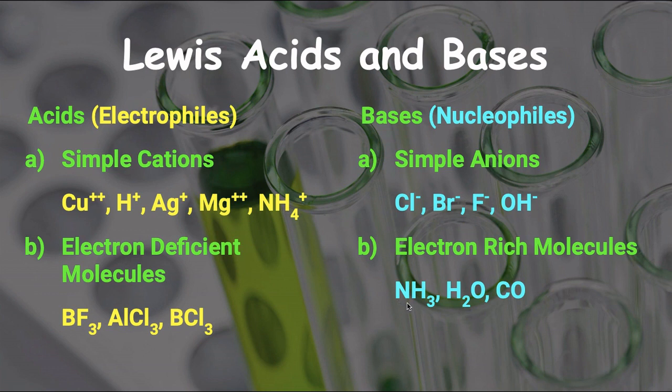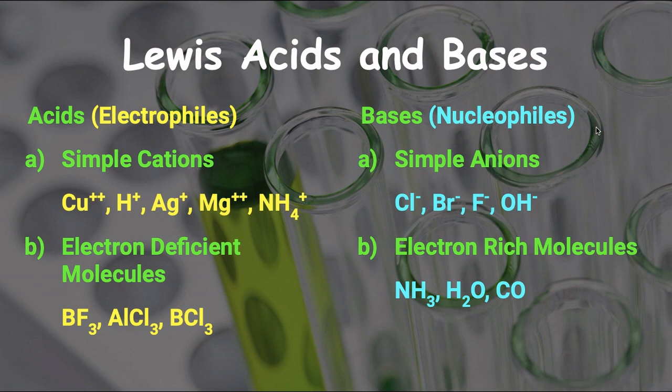We have seen the examples of NH3, H2O, CO, all these are electron rich molecules. And so according to Lewis theory, these are bases, and you can write again the examples of Lewis acids and bases. Like this, we have completed all the theories of acids and bases.